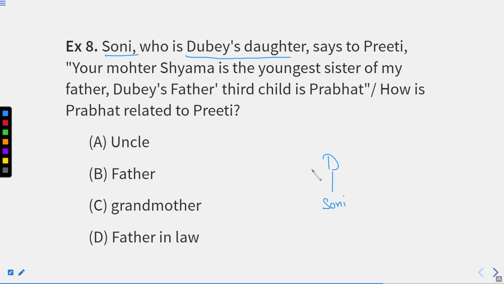She says to Preeti that your mother Shyama is the youngest sister of my father. My father, right? Dubey's daughter, right? So Shyama is the youngest sister of Dubey, right? So let's say here is Shyama.